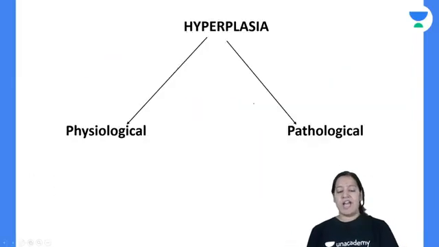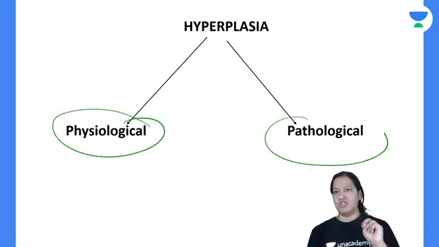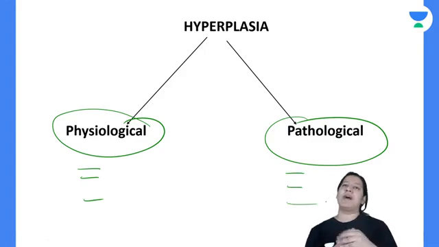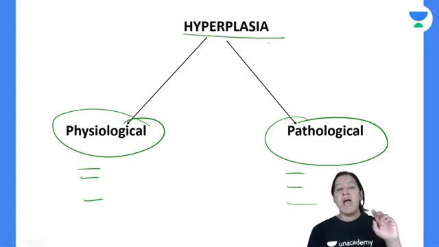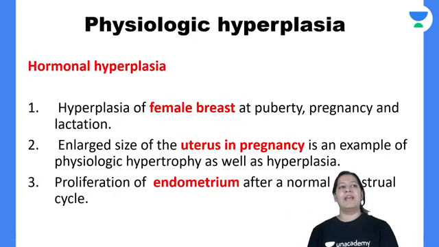Coming to types and examples. There are 2 types, physiological and pathological. Tell me 3 examples of physiological and 3 examples of pathological hyperplasia. Examples are more important. They are asked in Viva also. This topic is important for Viva also. So, these are the 3 examples of physiological hyperplasia.